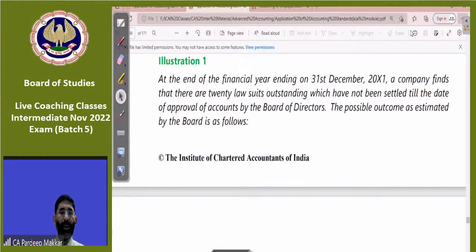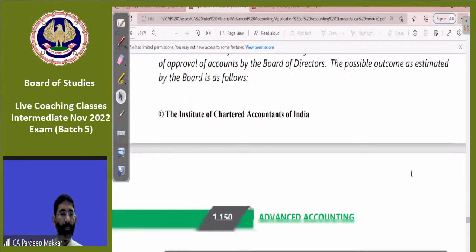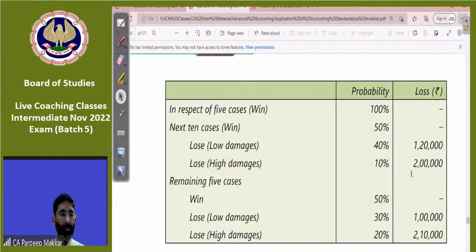At the end of the financial year, a company finds that there are 20 lawsuits outstanding which have not been settled. We are expecting that we will win 5 cases, and of the next 10 cases, win 50%, low damages 40%, and high damages 10%.